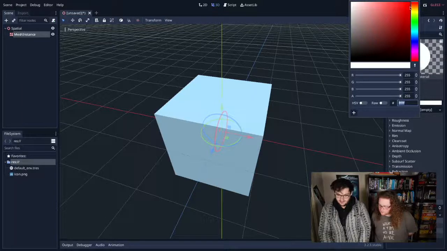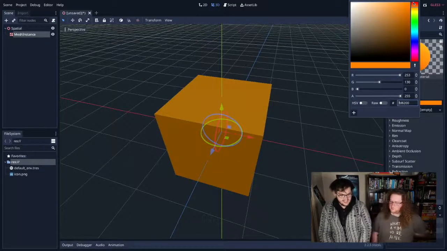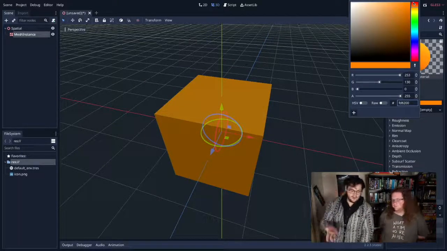Let's go with an orangey one. So you've got sort of orangey, right there. Yeah, looks something like this. Yeah, we'll go with that. This is more yellow. This is going to be our floor. So our floor is going to be orange.